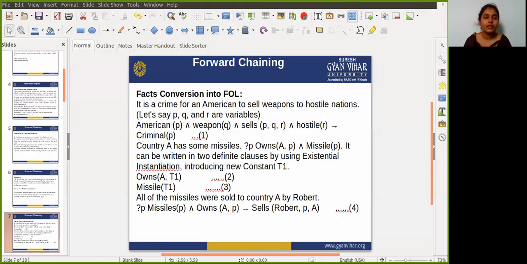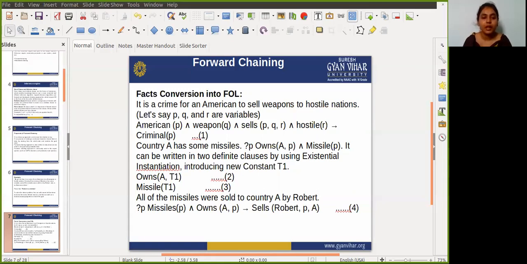so guys, it is a crime for an American to sell weapons to a hostile nation. Let's say P, Q, R are variables.